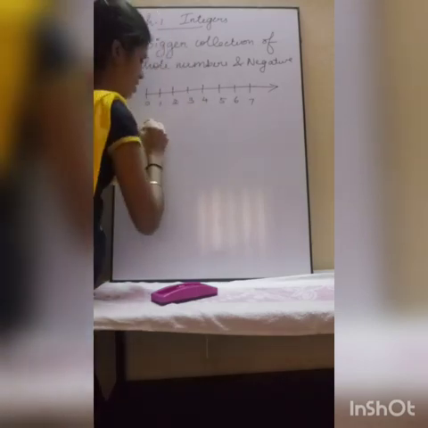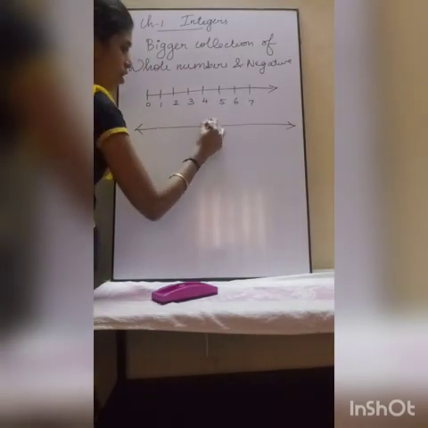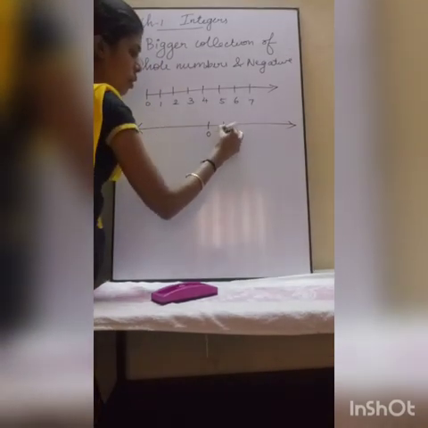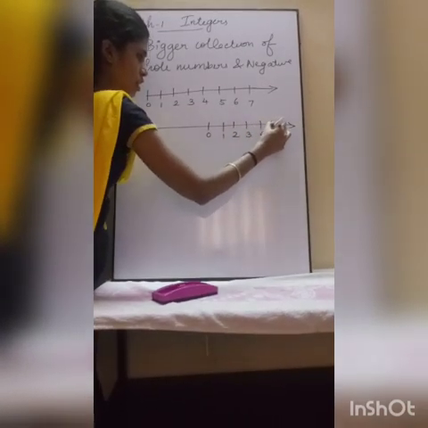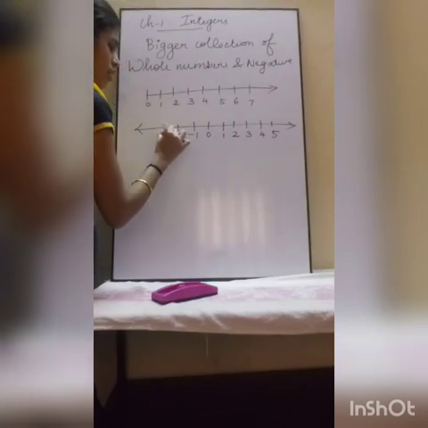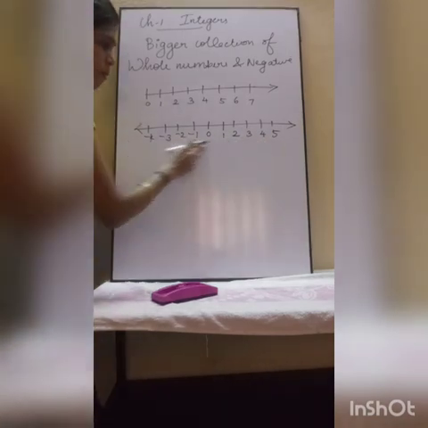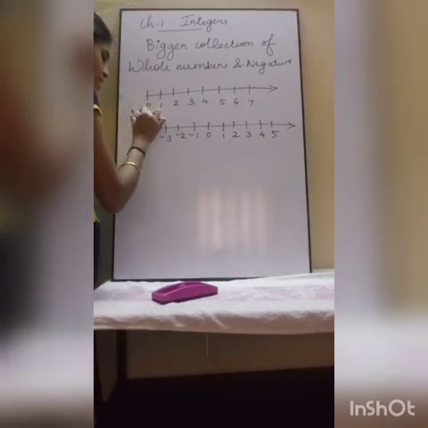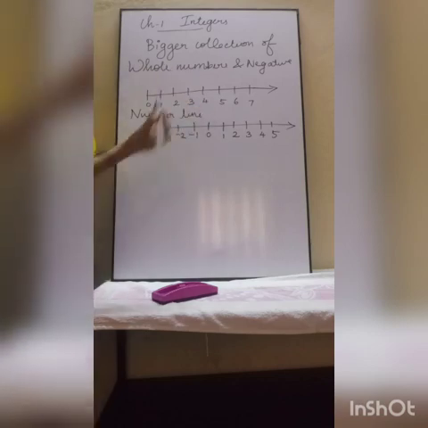Okay, how? See, listen. I told you integers will have 0, a positive side, which means positive numbers, and negative numbers also. So it is called integers. So we can also represent integers on a number line. Understood how we are representing the integers on a number line?